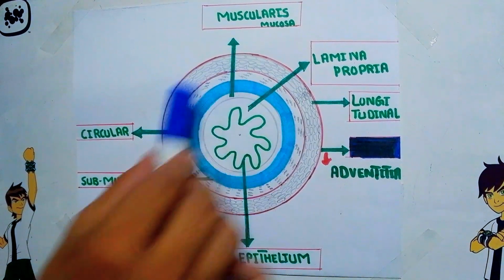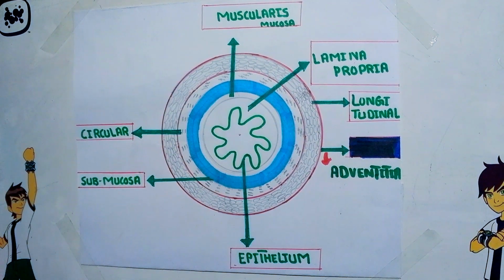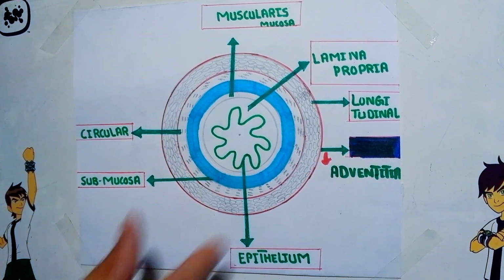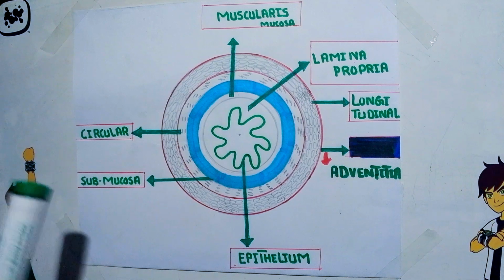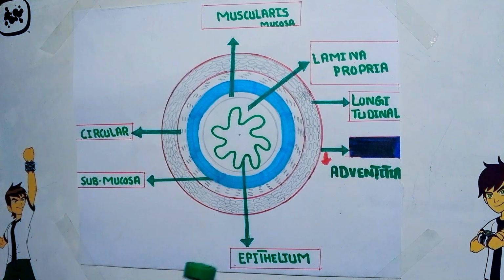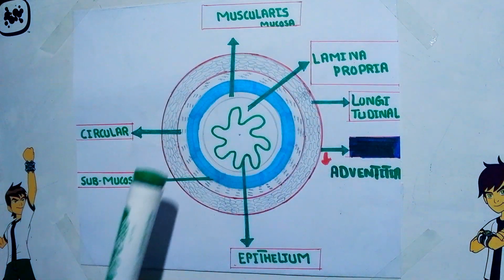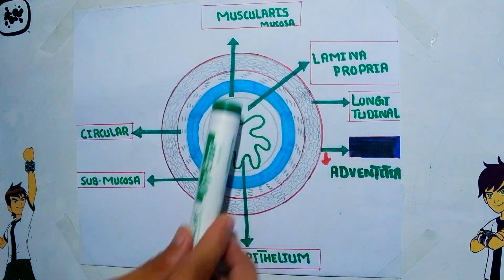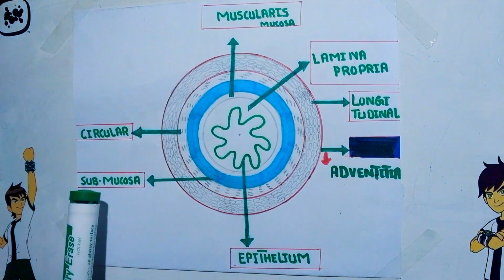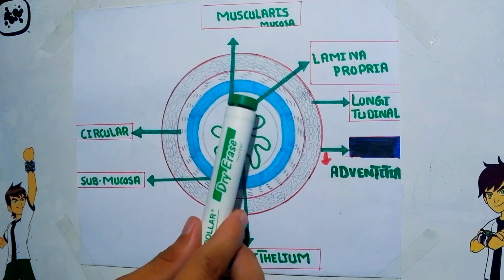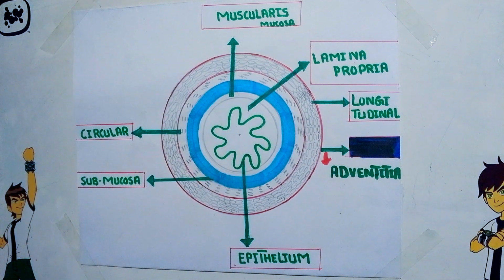The mucosa is further divided into three layers. Because of limited time, we skip these three layers, but let's easily explain the mucosa layer. Here the mucosa is further divided into three layers. The innermost is the epithelial lining. Outside of this epithelial lining, lamina propria is present, while the outermost layer of the mucosa is the muscularis mucosa. The muscularis mucosa is present between the submucosa and the mucous layers. So these are the overall four layers present in the esophagus.